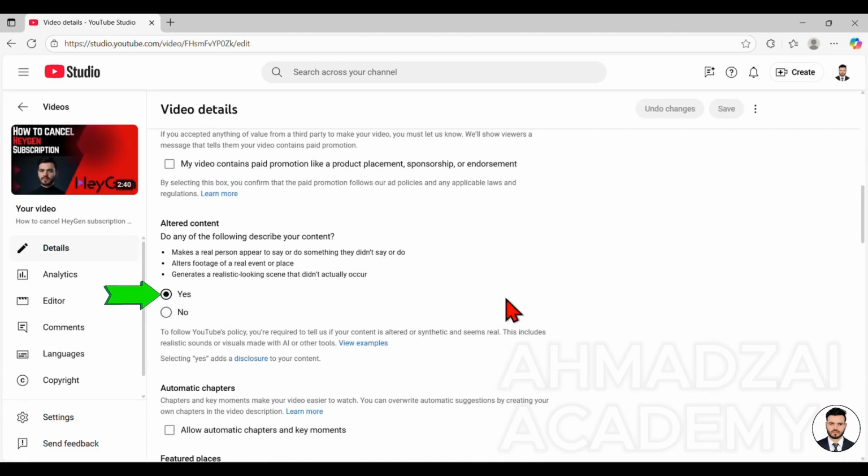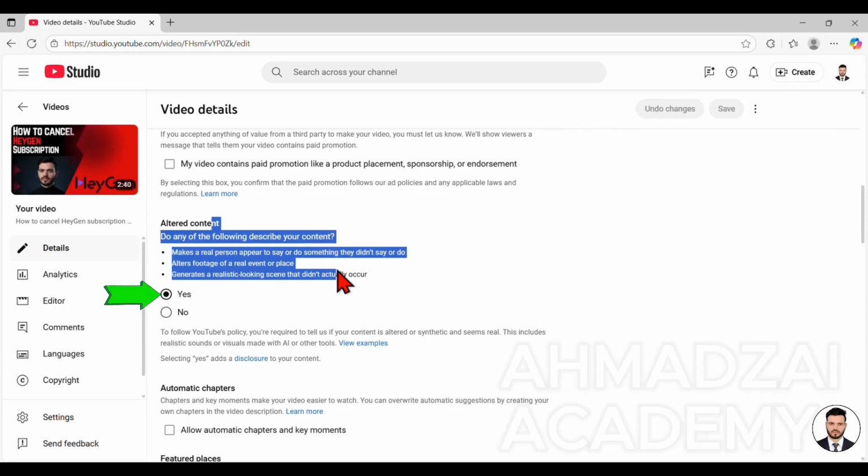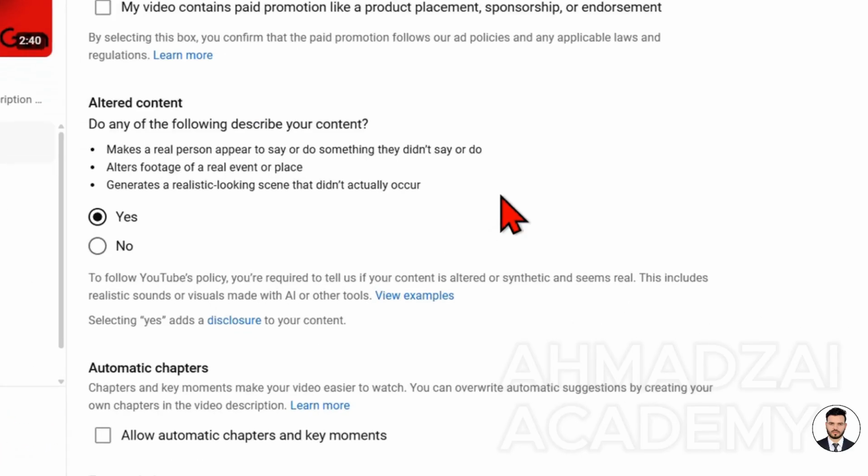But the reason we selected yes is that, as we mentioned earlier, if any kind of assistance from AI has been used in the video for any reason, we have to select yes. Look, in my video, for example, no person appears, no location appears, but the voice does appear. So now, if we select yes for this, what happens to our video? Will it be demonetized or what will happen?